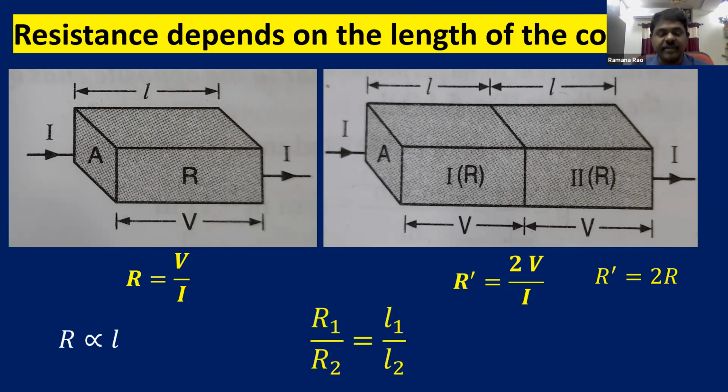So you can write R1 by R2 is equal to L1 by L2. That means resistance increases with the length of the conductor. So if R is proportional to L, then in solving problems it is convenient for us to write R1 by R2 is equal to L1 by L2.